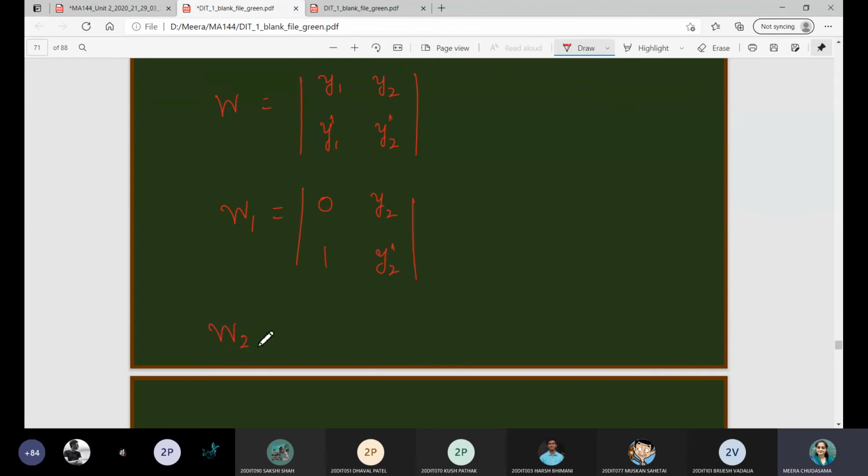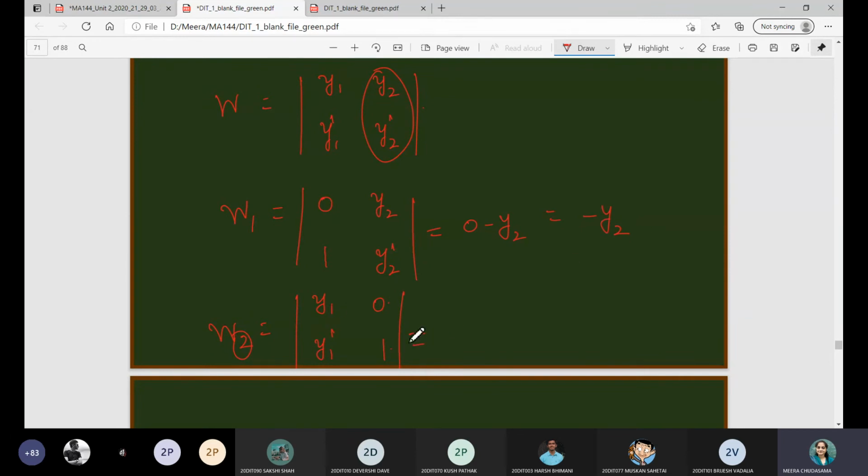And what will be w2? Now you will tell me what will be w2 in this case. y1, yes, 0, 0, very good, y1 dash, very good, 1. w2 corresponds to the second column replaced by 0, 1 in the Wronskian. So this column will be replaced by the entries 0, 1, and the first column remains as it is. So right, in that case what does this determinant become? It is actually 0 minus y2, so it is ultimately minus y2.